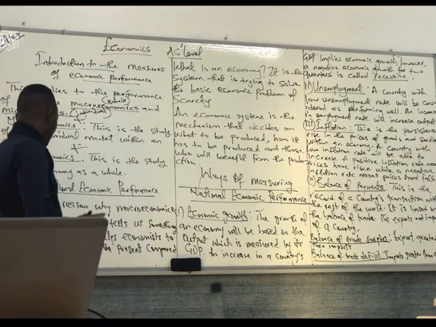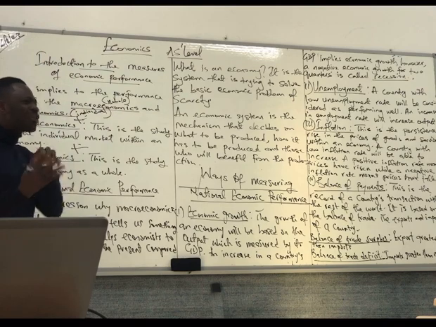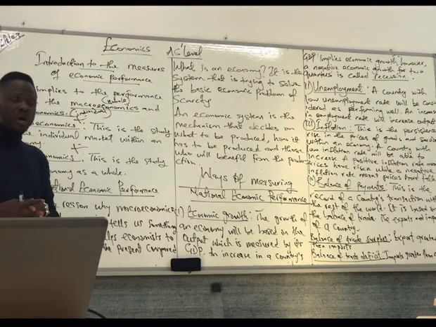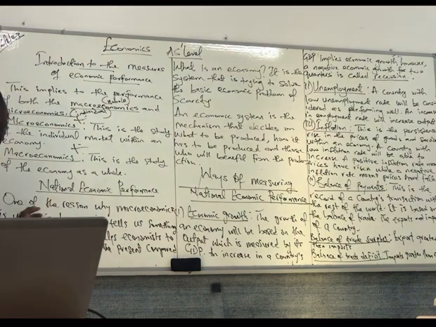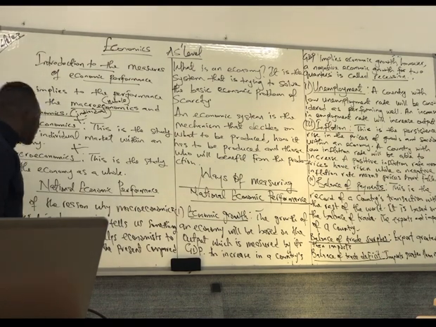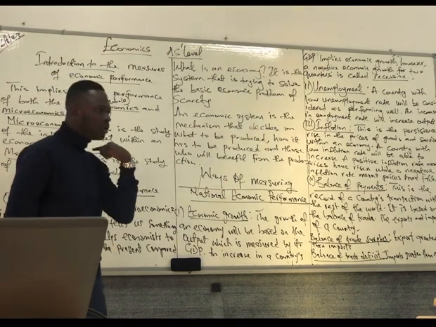So to measure the national economic performance of the country, we're talking about national, the country itself. National means what? The country. One of the reasons why macroeconomics is useful is because it tells something about the economy. It helps economies to measure the performance of today with that of yesterday.